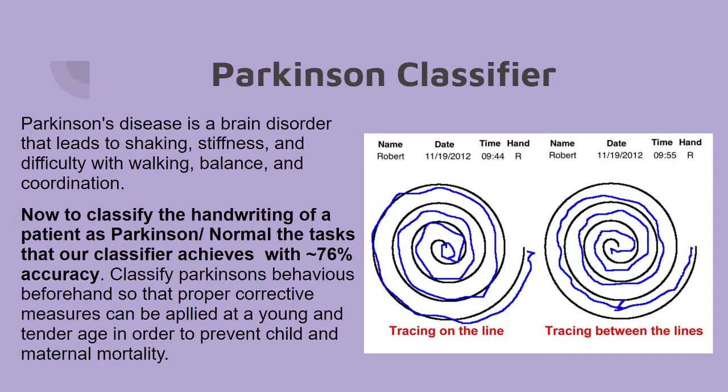Then there's a Parkinson classifier, and as we can see in the images, there are tremors in the hands of those who are infected with Parkinson's. We've done the best we could, which achieves around 76% accuracy. Nothing is as close as this because all of the datasets on Parkinson's are very small.